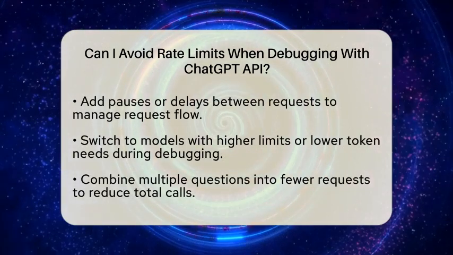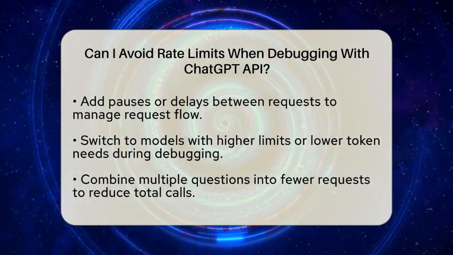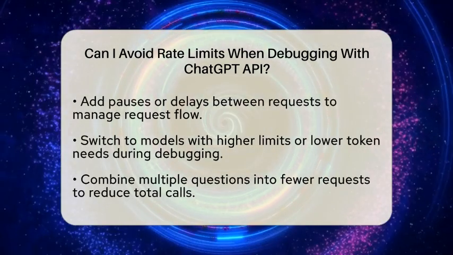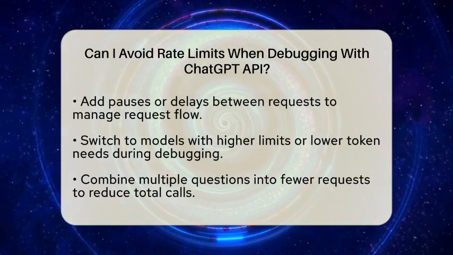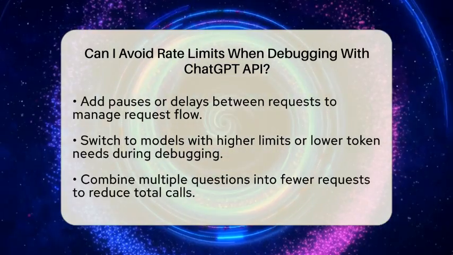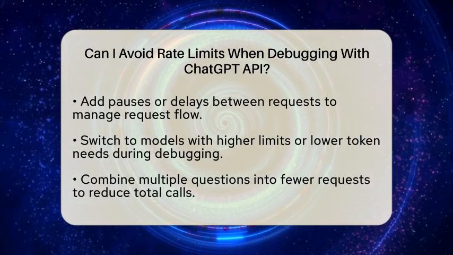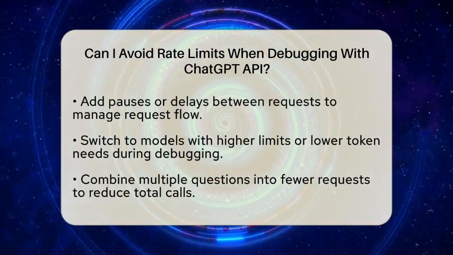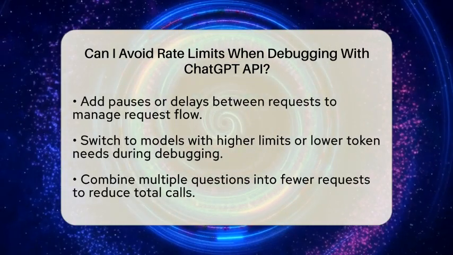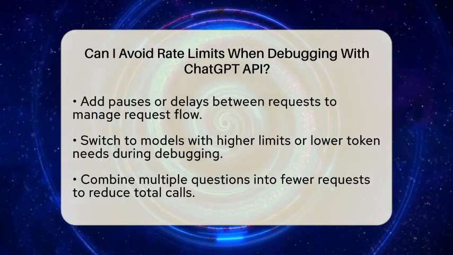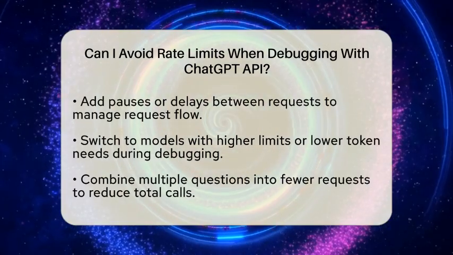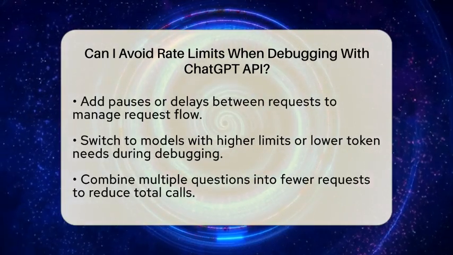To manage these limits while debugging, start by keeping a close eye on your usage. Track how many requests you send and how many tokens you use. This helps you avoid crossing the limit unexpectedly. Next, slow down your requests by adding pauses or delays between calls. This way, you won't flood the system and get blocked.